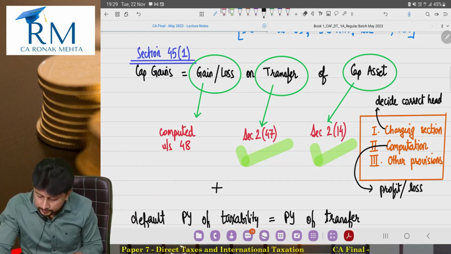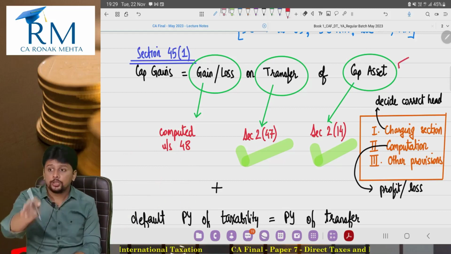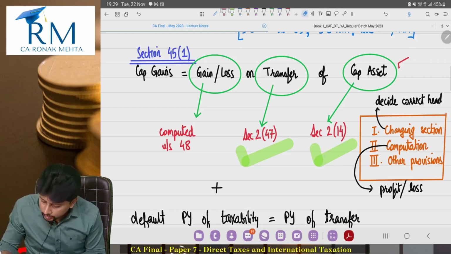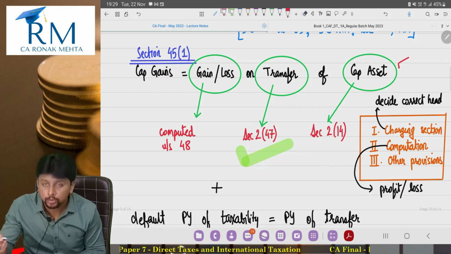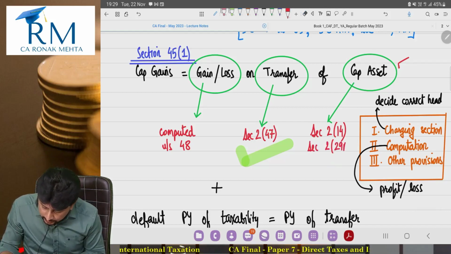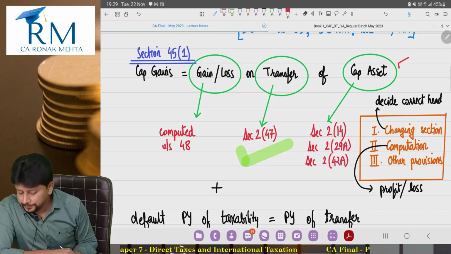First part, definition of capital asset, we've already finished. In addition to that 2(14), we also saw section 2(42A) and section 2(29A), short term, long term. So I might as well write down that also here. Short term, long term is also included in the concept of capital asset only.